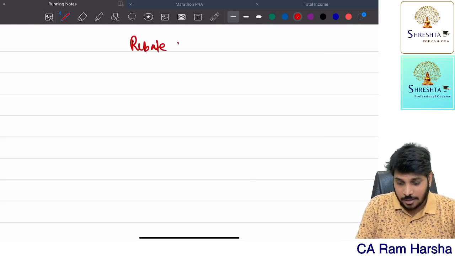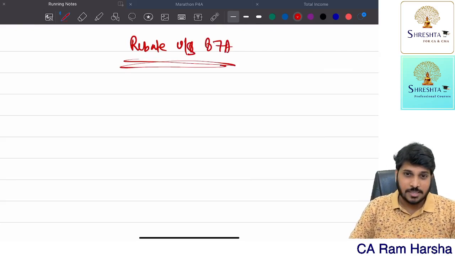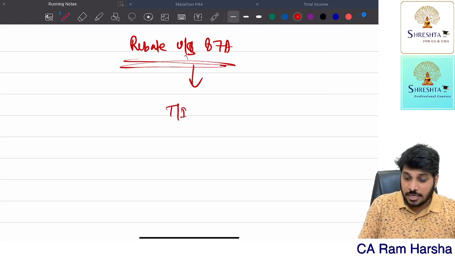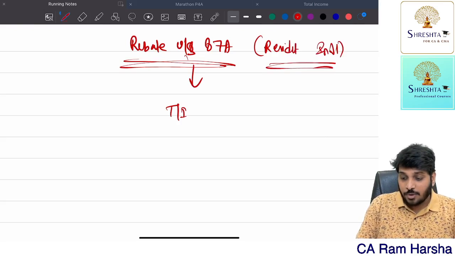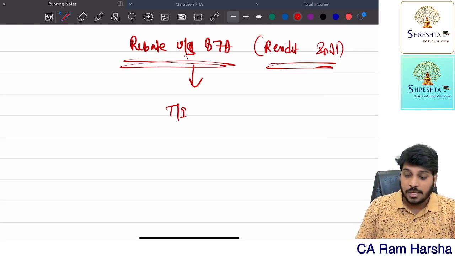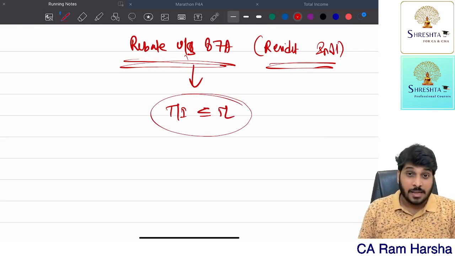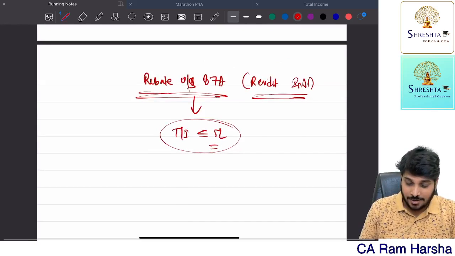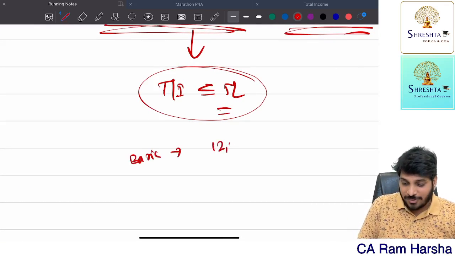What is it? Rebate under section 87A. So what is this rebate under section 87A all about? This is applicable only for a resident individual. For non-residents, rebate is not available. If the total income of the resident individual is not exceeding 5 lakh, then basic tax is exempt up to 12,500.